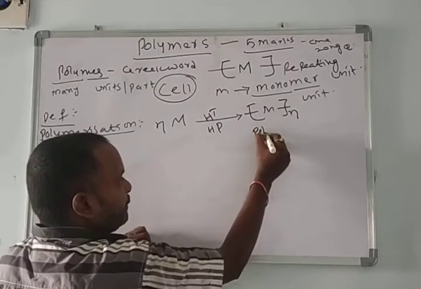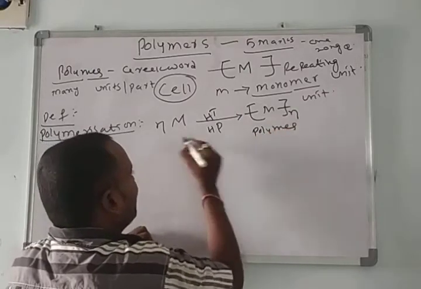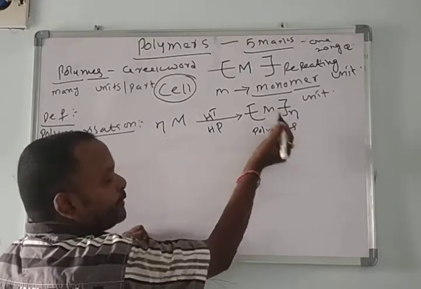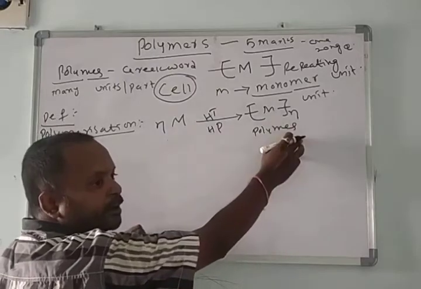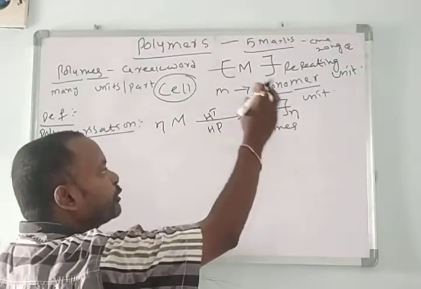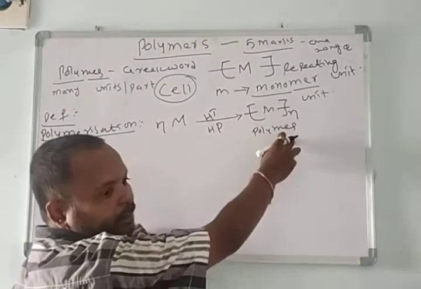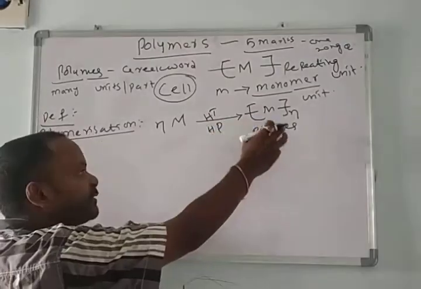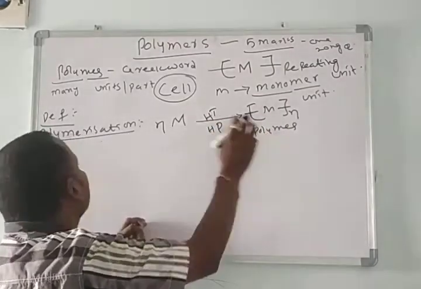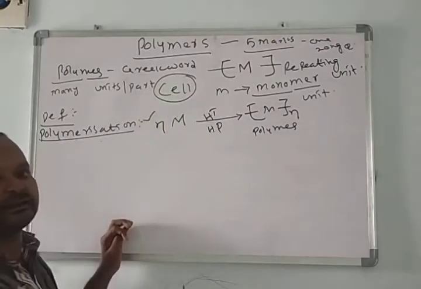This is the representation of polymer: the conversion of monomer into polymer, the synthesis of polymer from the monomer, the preparation of a complex molecule from simple molecules, we call polymerization.